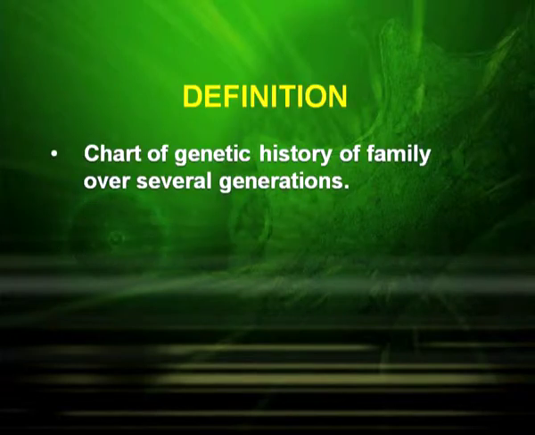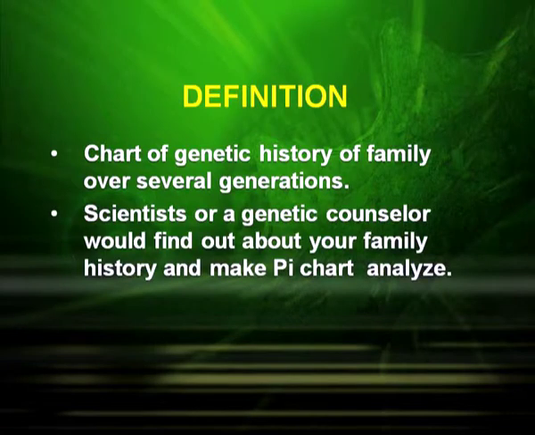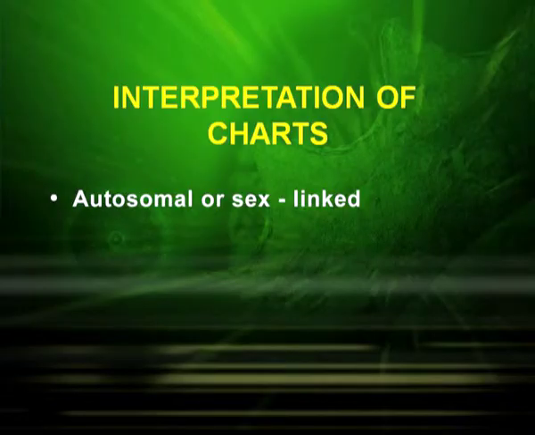It is defined as a chart of the genetic history of a family over several generations. The scientist or a genetic counselor will find out about your family history and make the chart to analyze. Now, for the interpretation of charts, we divide the chart into 2 types. We find out whether it is autosomal or it is sex-linked.